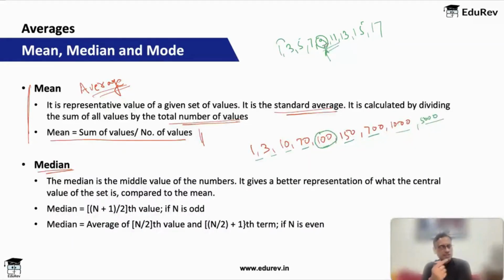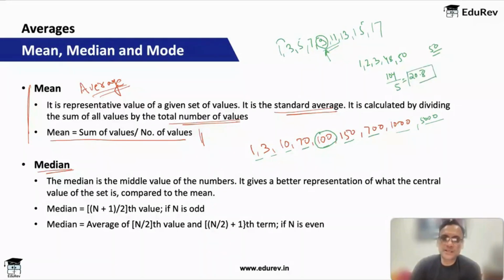Sometimes it is used to compare the marks of students. For example, let's take a case where there are 5 students in a class, and the students have got marks of 1, 2, 3, 48 and 50. The exam was out of 50. Now if you calculate the average: 1, 2, 3 is 6, 48 plus 6 is 54, 54 plus 50 is 104. 104 divided by 5, you'll get an average of 20.8.